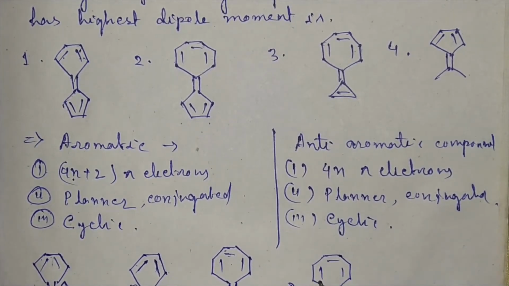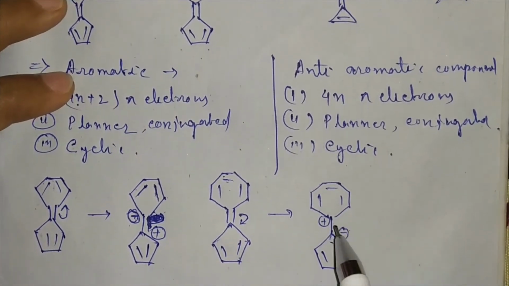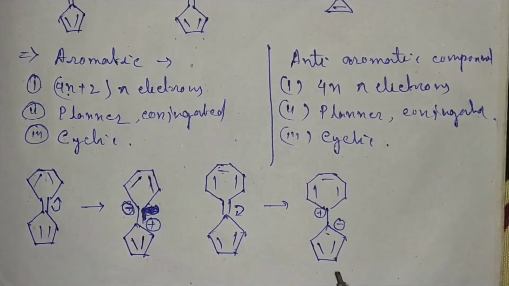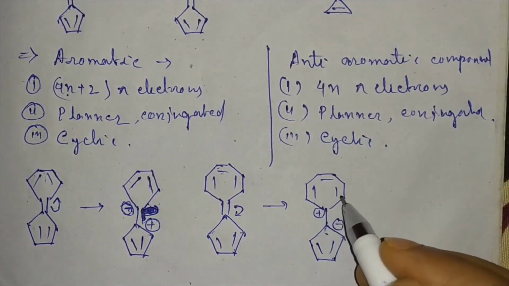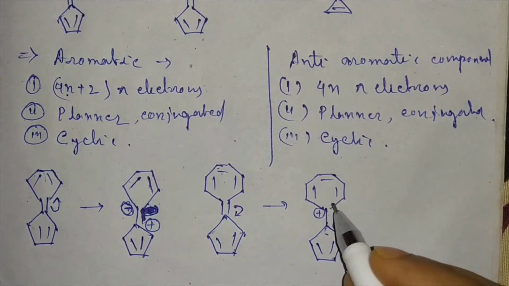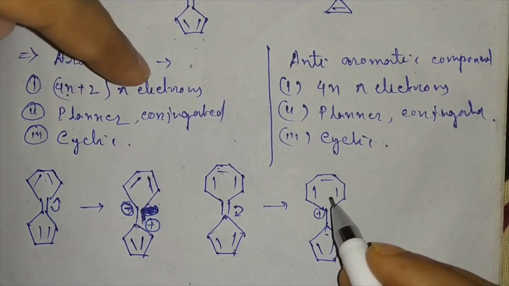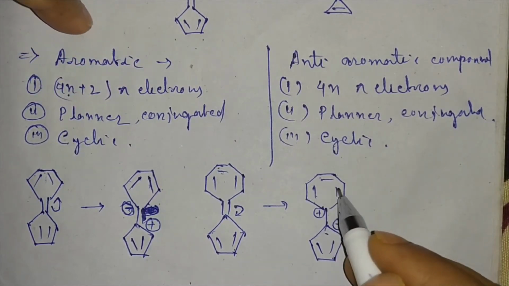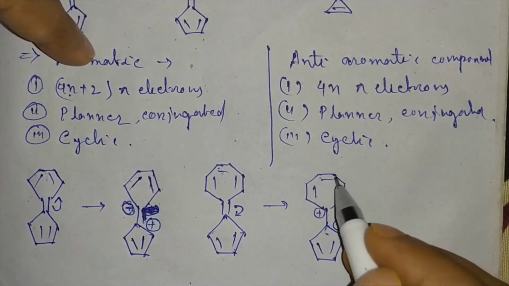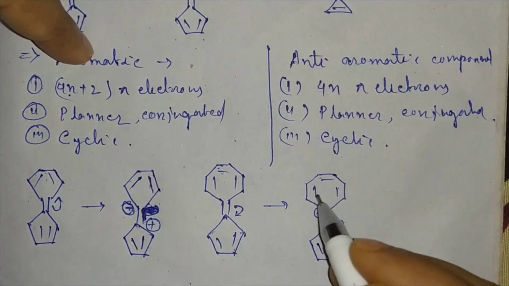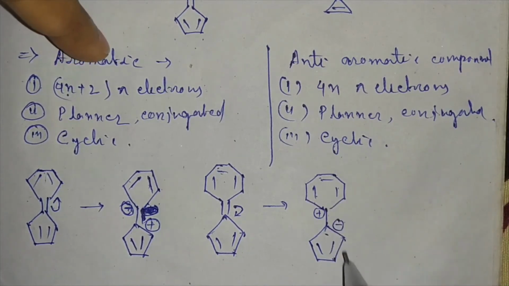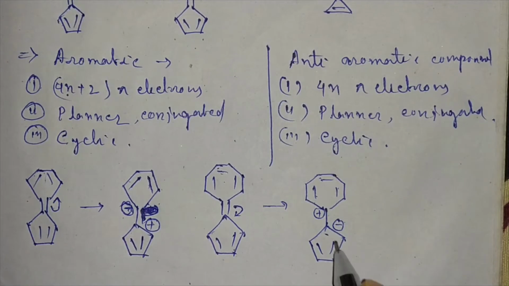It is the cycloheptatrienyl cation. The cycloheptatrienyl cation is resonance stabilized, cyclic and a planar conjugated system which contains 6 pi electrons. So this ring is an aromatic ion, and in the cyclopentadienyl anion there is also a 6 pi electronic system, planar, conjugated and cyclic.